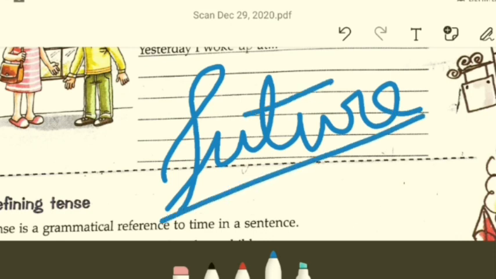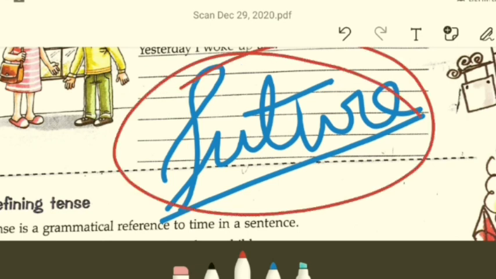Future. Alright, so what does future mean? Something that is likely or will happen for sure in the times to come. Maybe tomorrow, day after tomorrow, after a year or two, or whatsoever be the given date. Future means something that is likely to happen, that will happen for sure.